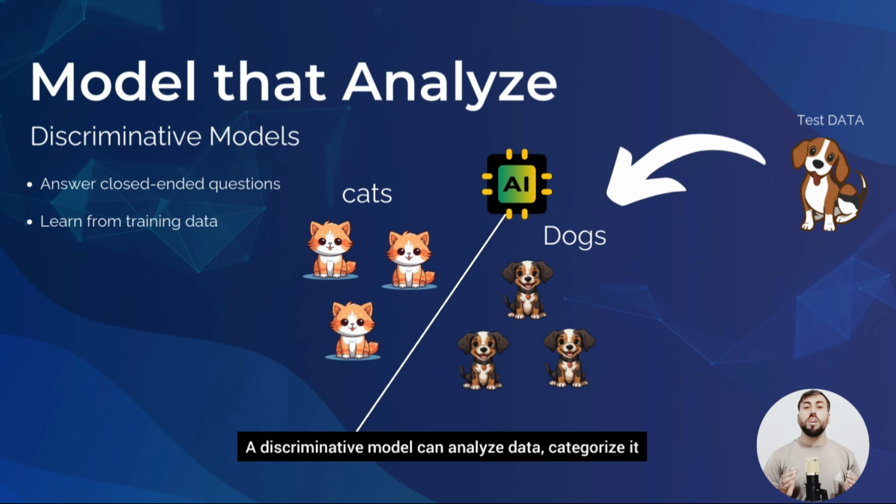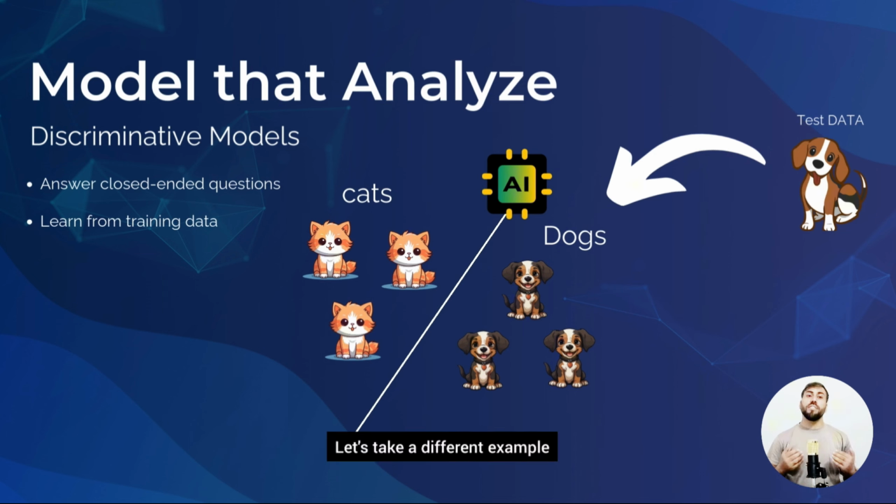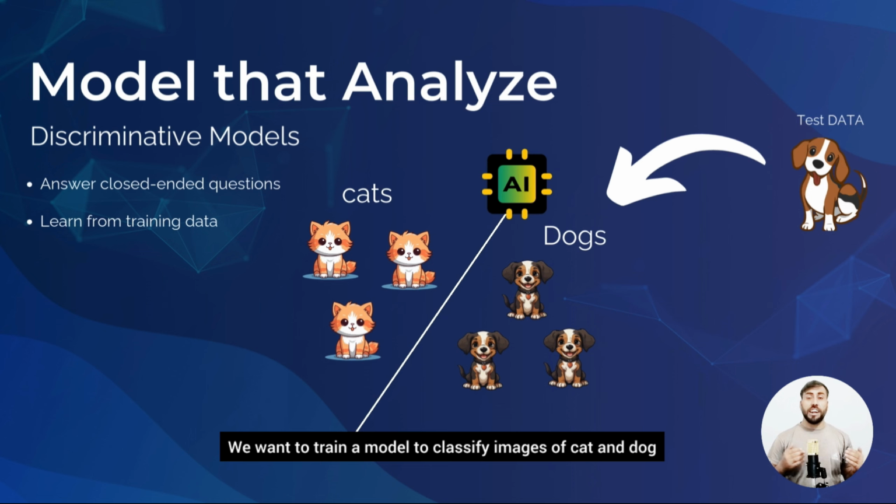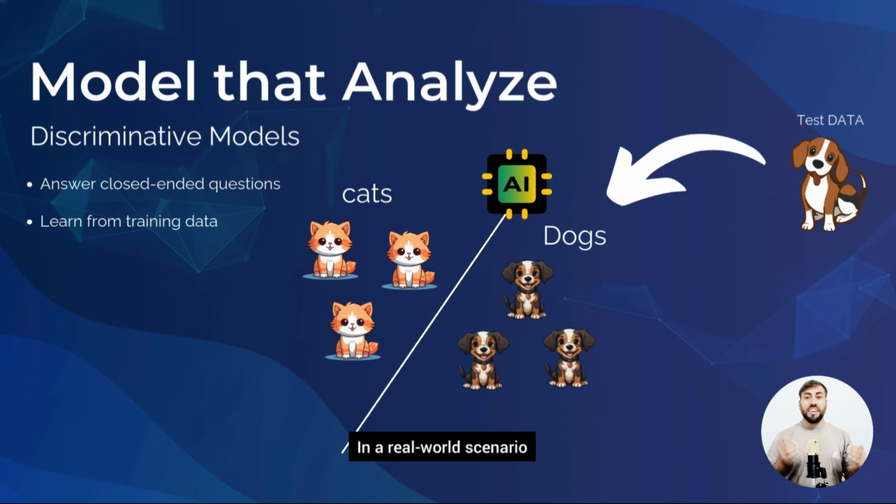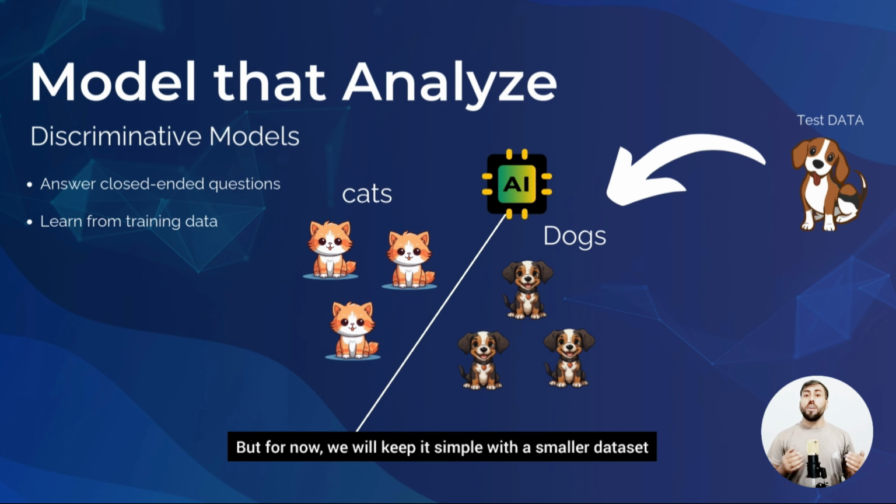A discriminative model can analyze data, categorize it, and even give us predictions with some level of certainty. Let's take a different example. We want to train a model to classify images of cats and dogs. To do this, we have to provide labeled images, pictures clearly marked as either a cat or a dog. In a real world scenario, we might need trillions of images to train the model accurately. But for now, we will keep it simple with a smaller dataset.